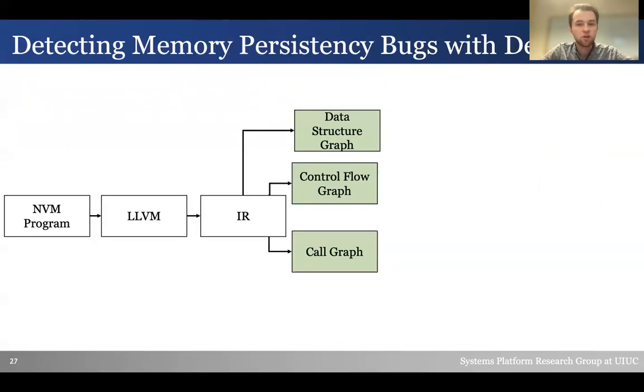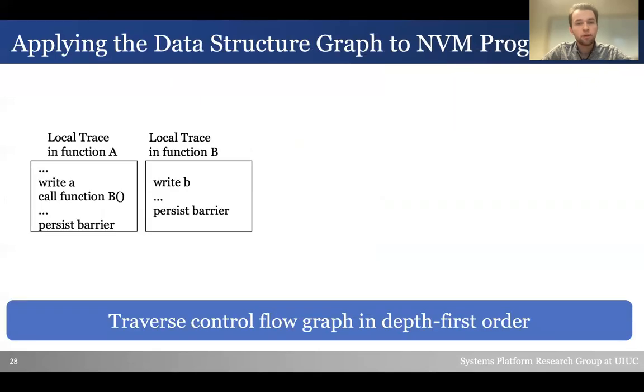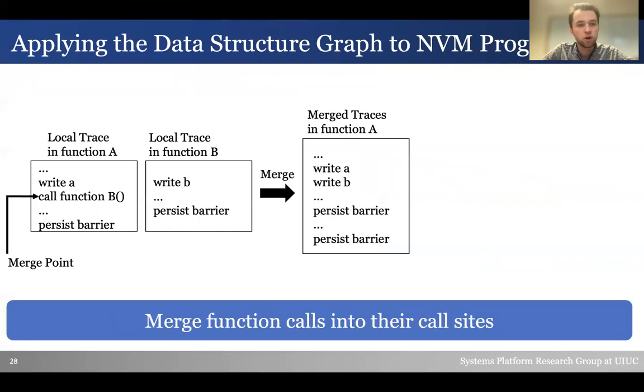Now that we have discussed how to identify and track persistent operations in the program, let us discuss how we combine these checking rules to create our static checker. To apply our checking rules, we need to break the program down into smaller, more usable traces. To do so, we first traverse the control flow graph in depth first order. At call sites, we merge the traces into one larger trace.